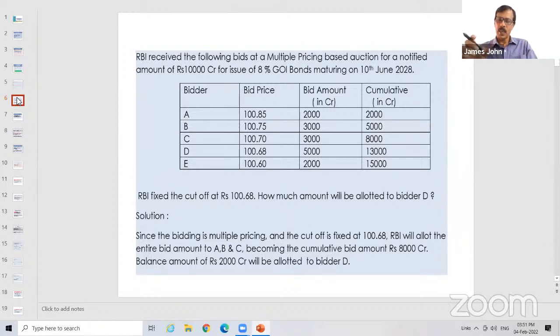How will we take it, sir? See, the total aggregate amount auctioned is 5,000, but RBI has only 2,000 to sell. So what is the percentage? Total request is for 5,000, but they want to sell only 2,000. So 2,000 into 100 by 5,000, you will get 40%. Yes, sir, that percentage you have to allot.